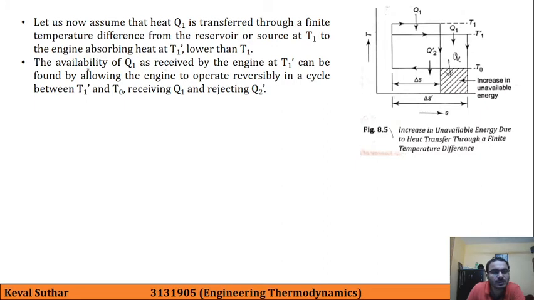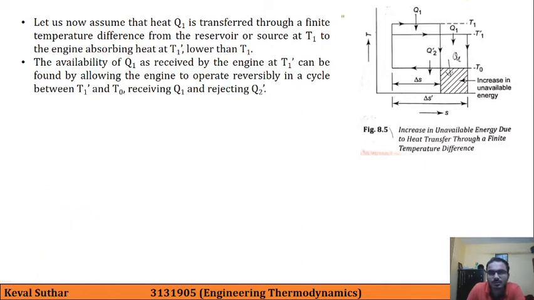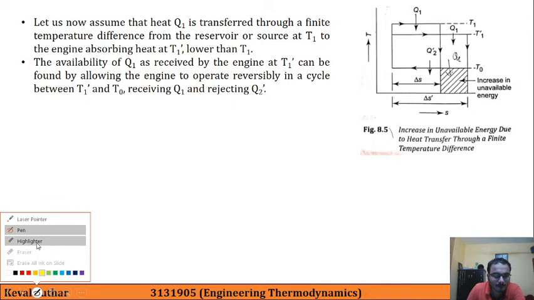Now the availability of Q1 as received by the heat engine at T1 prime can be found by allowing the engine to operate reversibly in the cycle between T1 prime and T0. So what we are doing now is allowing this heat engine to operate reversibly.